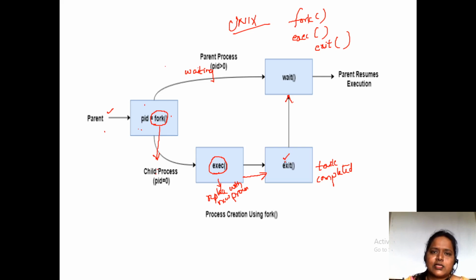Exit system call in the sense the task has been completed, and this will inform the wait system call. Wait in the sense here the parent process is waiting for the child process to complete. When the child has completed, the parent process is going to take charge and continue with its execution. This is how, by making use of fork, exec, exit and wait system calls, we create a process.